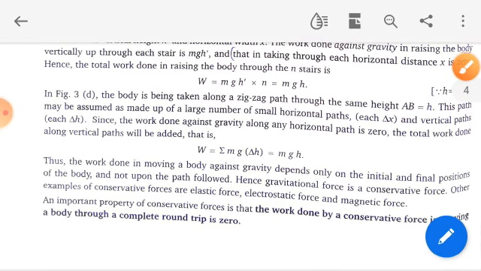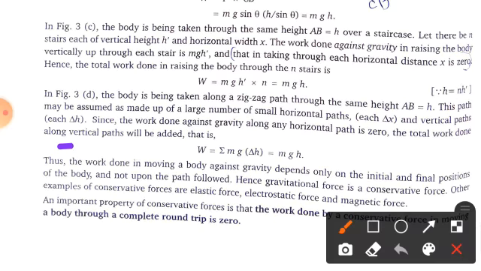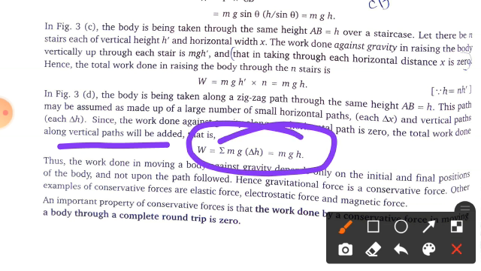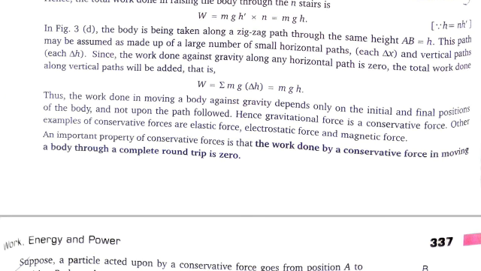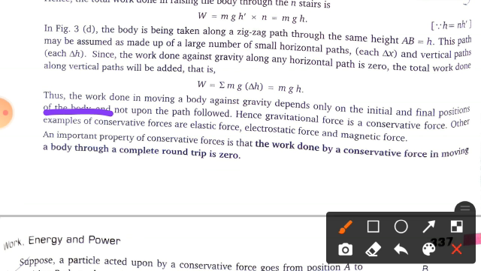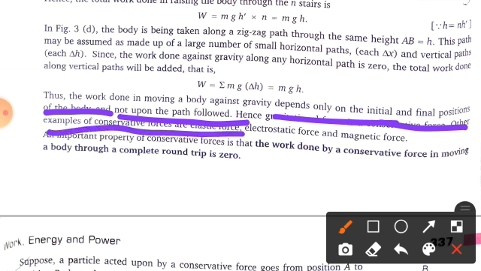The total work done along the vertical paths will be added up. So you add up all the vertical distances, which is the summation of mgh, and the final expression comes out to be mgh. Thus the work done in moving a body against gravity depends only on the initial and final positions of the body, and not upon the path followed. So hence gravitational force is a conservative force. Other examples of conservative force are elastic force, electrostatic force, and magnetic force. Clear?